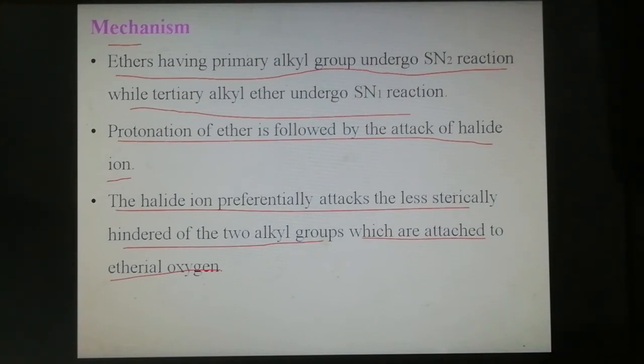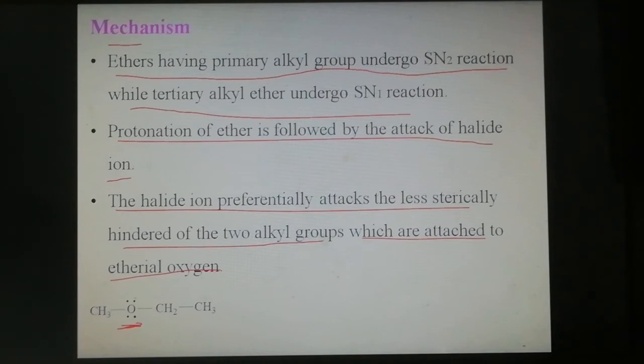Now we will discuss the equation and mechanism for this nucleophilic substitution reaction. In methoxyethane, the oxygen contains two lone pairs of electrons.